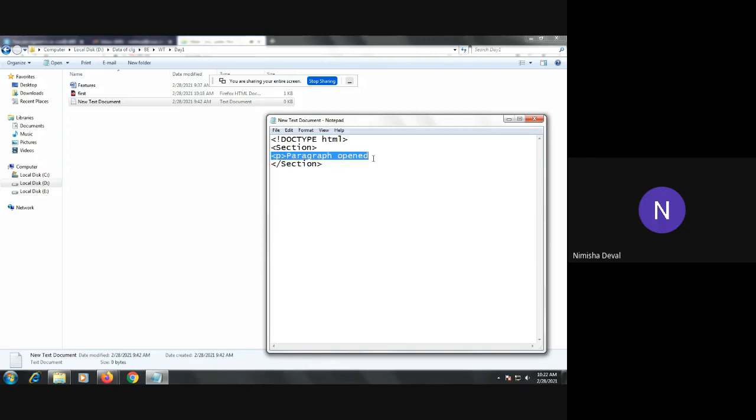Actually, it will run, but whenever there is big data, means whenever different types of tags are available in our program, at that time it will generate a different type of web page, means its location may get different. So whenever you are writing the opening tag, you should close it according to its use. Suppose there are different lines, then you have to write all these lines, and after that you have to close the tag. So this is one type of convention.